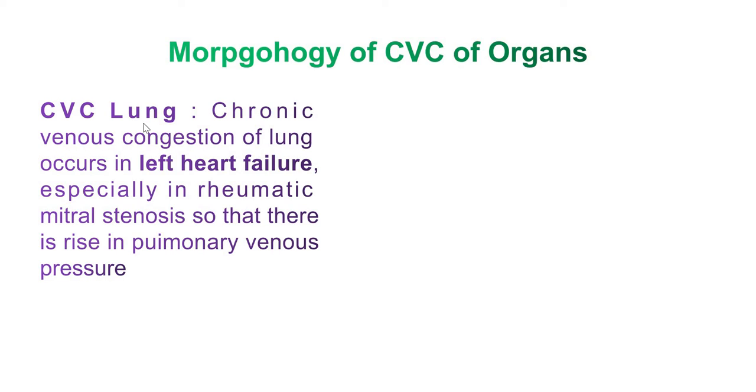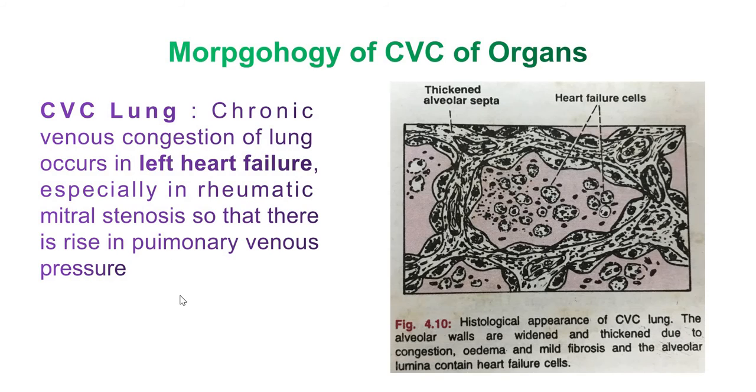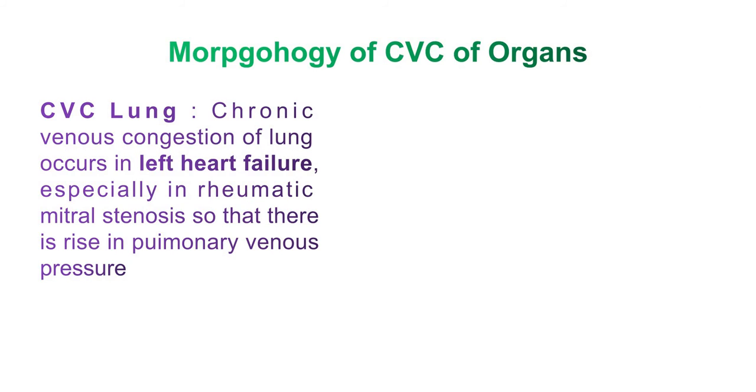Now in case of CVC of lung, chronic venous congestion of lung occurs in left heart failure, especially in rheumatic mitral stenosis, where there is a rise in pulmonary venous pressure.